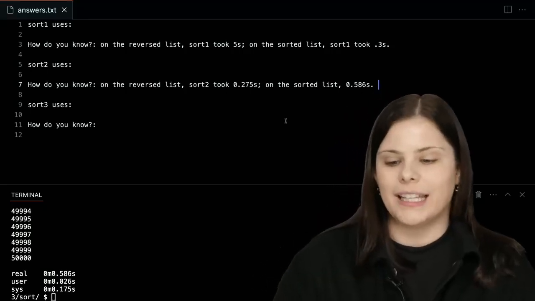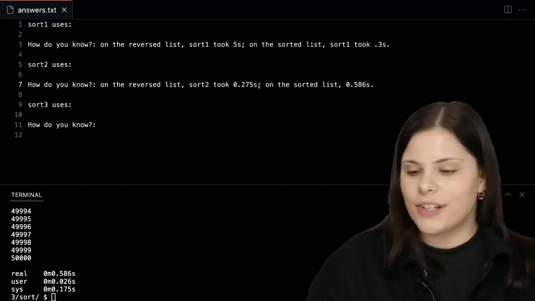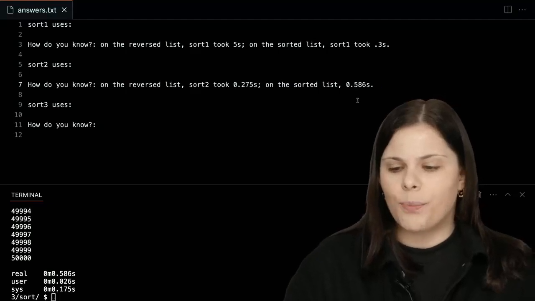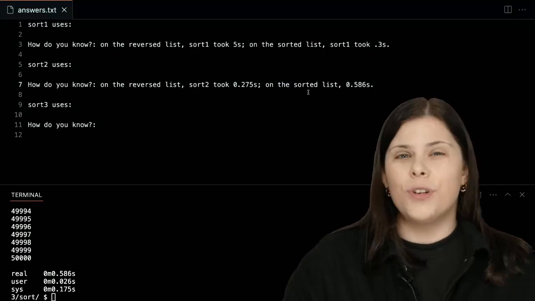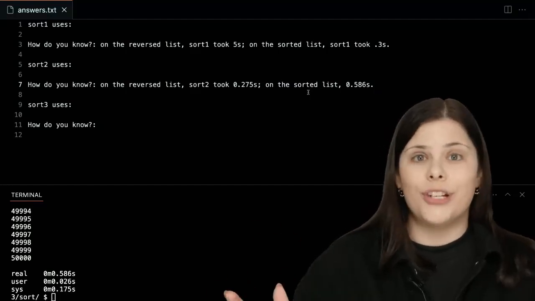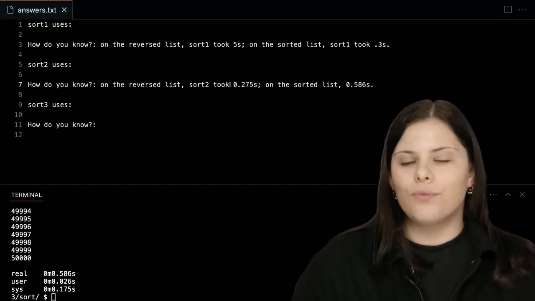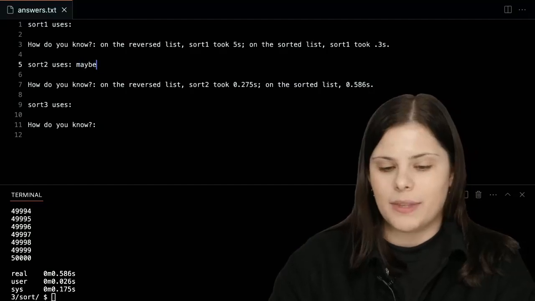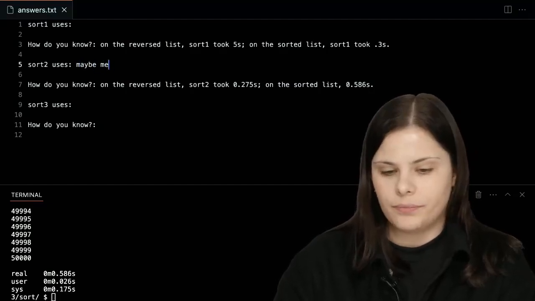Sort 2, exactly. And we see that there are some tiny differences. For example, on the sorted list, it took 0.3 seconds less. We should also consider different systems and operations running in the background, but roughly it performed in the same way, right? So maybe we can type something, maybe merge sort.